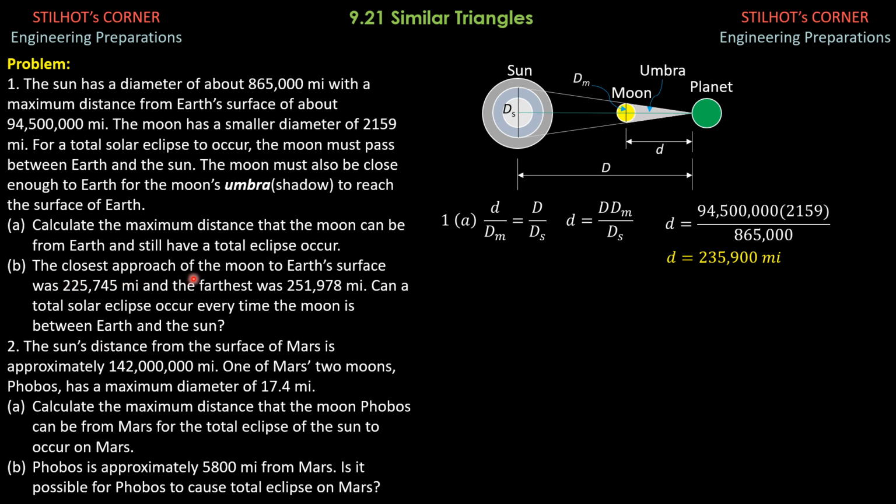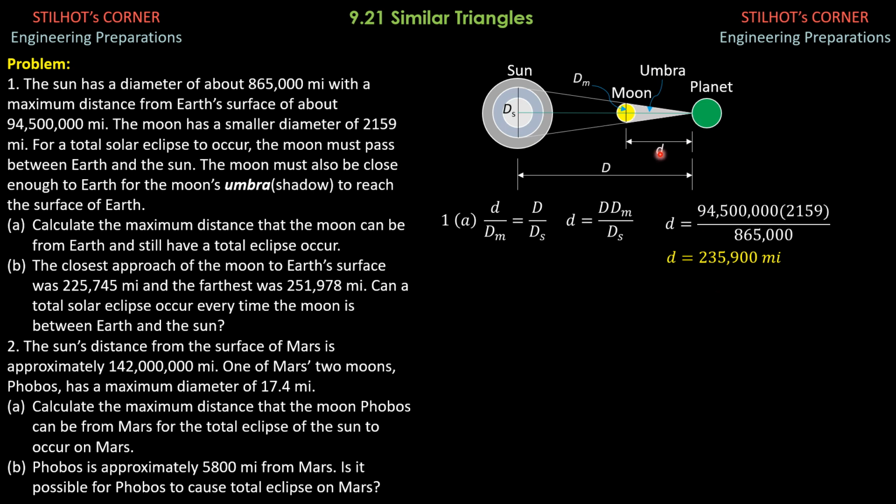The closest approach of the Moon to the Earth's surface was 225,745 miles. This is less than 235,900 miles. So for this case, total eclipse will occur. And the farthest distance was 251,978 miles, which is greater than 235,900 miles. So remember, this is the maximum distance for the total solar eclipse to occur on the surface of the planet.